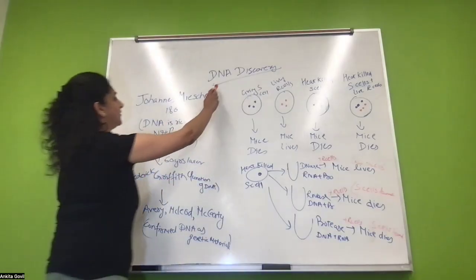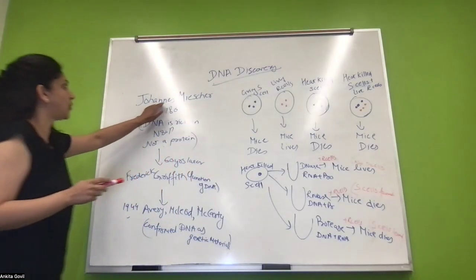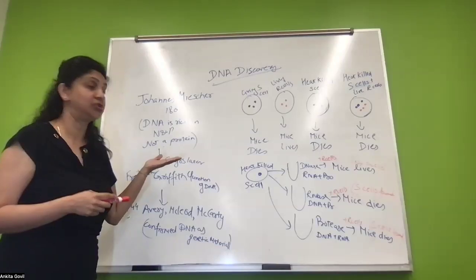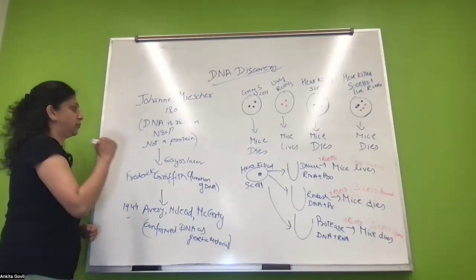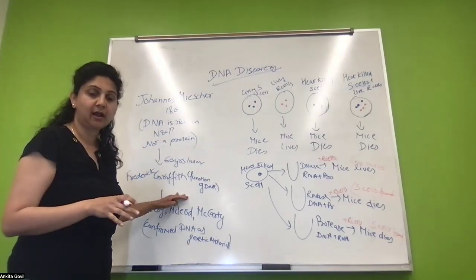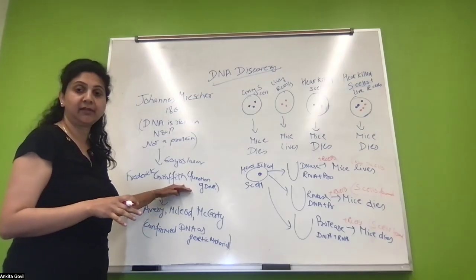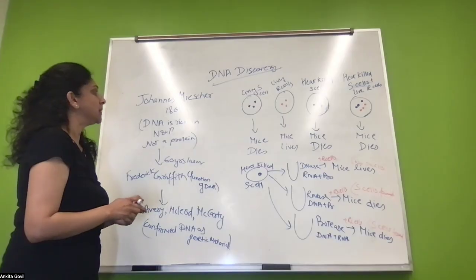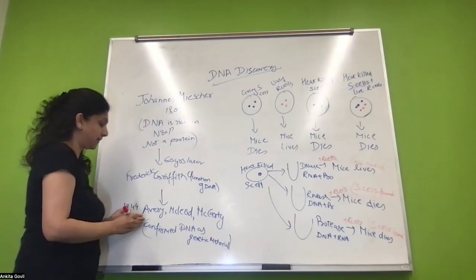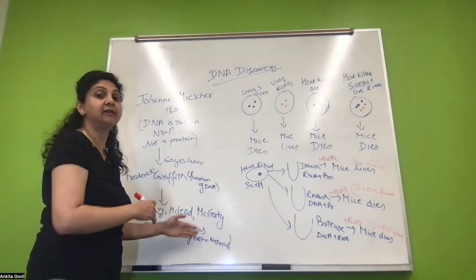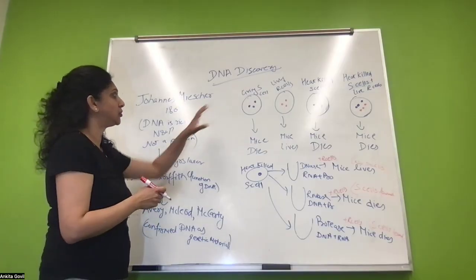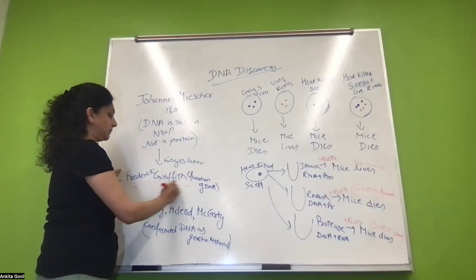All right, so DNA discovery, let's talk about the timeline. It was Johannes Miescher in 1869 who discovered DNA. He said that DNA is rich in nitrogen and phosphorus, and it's not a protein. However, he did not find out the functions of DNA. So that was further carried out by Griffith in his experiment after 16 years to find out the function of DNA, which was further confirmed in 1944 by Avery, McLeod, and McCarty, and it was further confirmed by Hershey and Chase, whether DNA is the genetic material or not. So let's talk about the experiment that was done by Griffith.